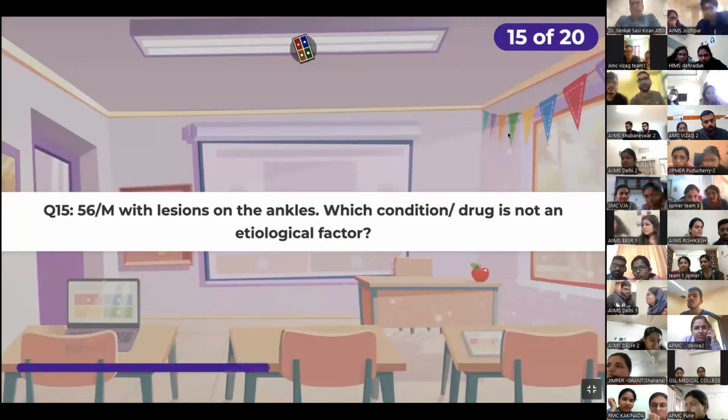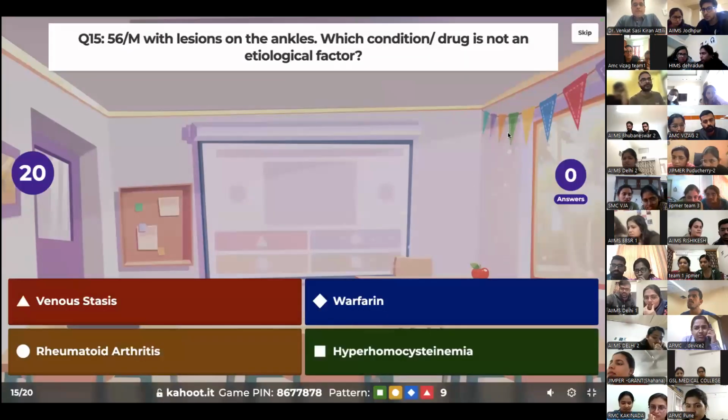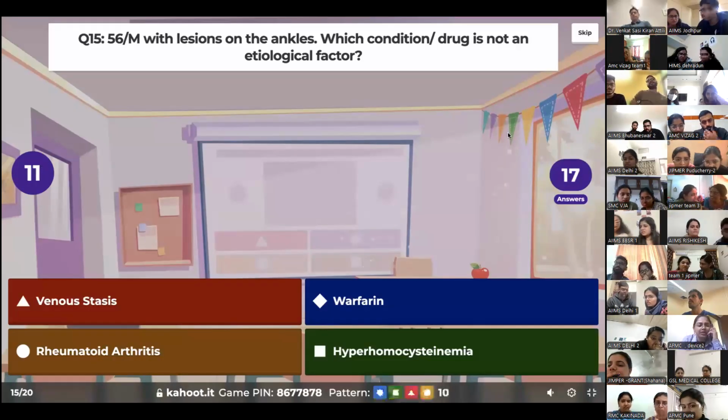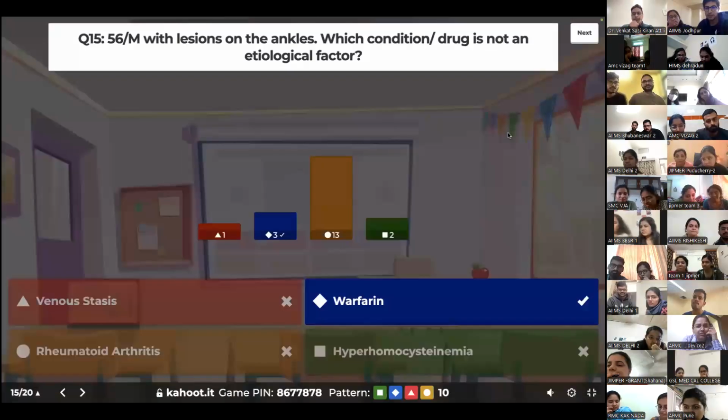Which condition or drug is not an etiological factor? Oh, this would be very easy. It is indeed not so easy, right?